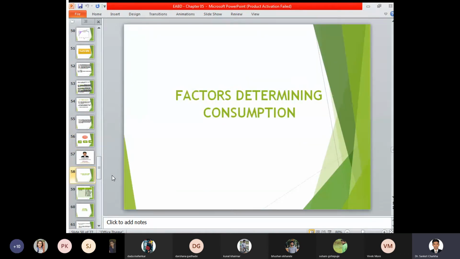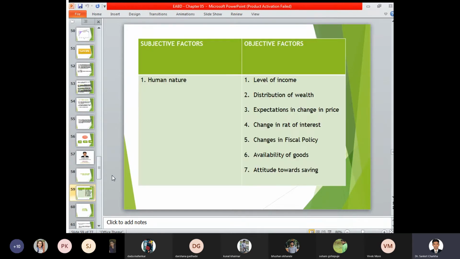Now, what are the various factors that determine the consumption? So now moving back to consumption, there are two factors that determine it. The first is the subjective factor, and the second is the objective factor. The first subjective factor is human nature. Why is human nature called a subjective factor? Because our rate of consumption always depends on the nature of a particular individual.